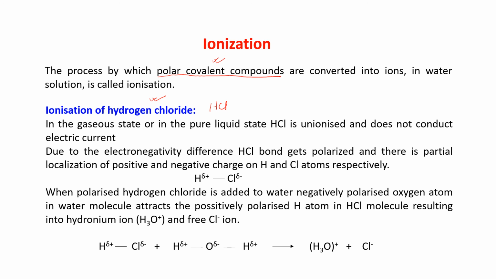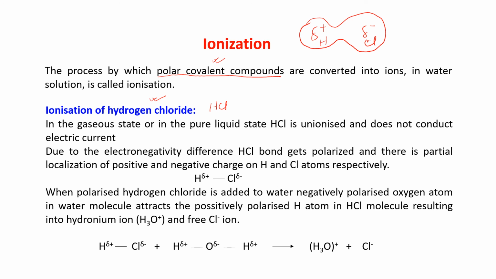The chlorine atom will attract the electron from hydrogen, creating a delta positive charge over hydrogen and a delta negative charge over chlorine. This is hydrogen and this is chlorine. So this is known as a polar covalent compound.